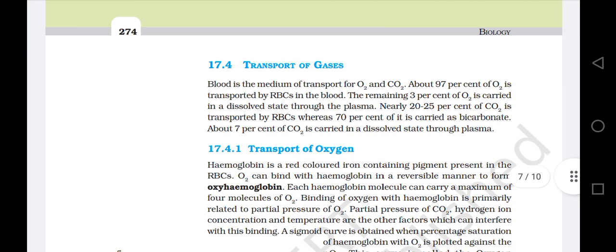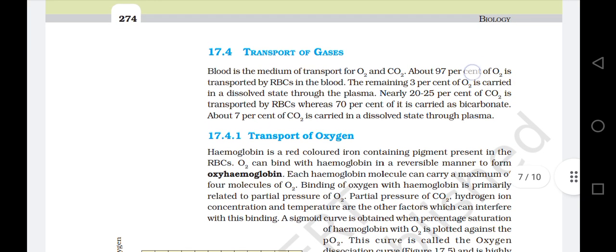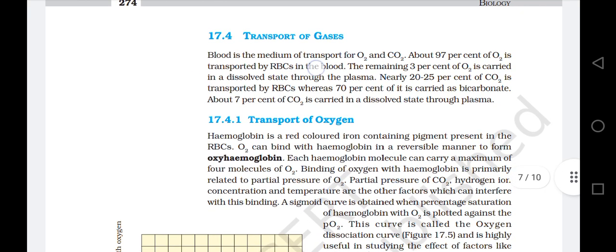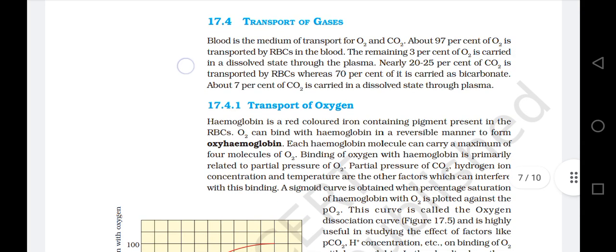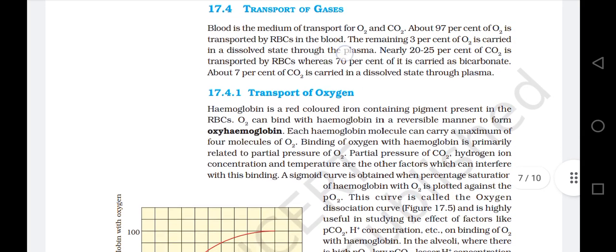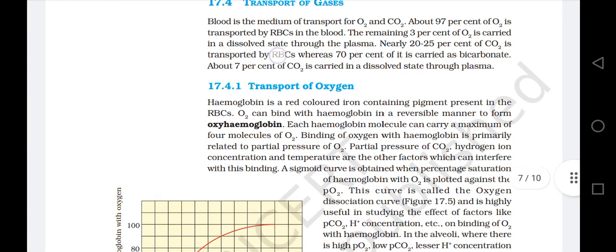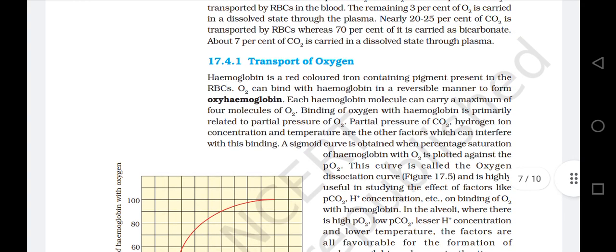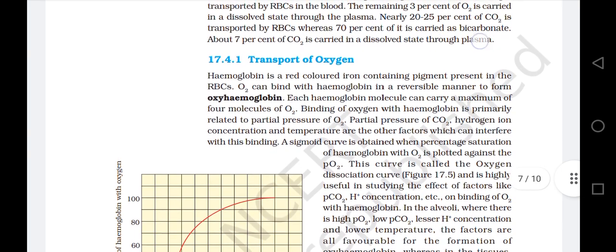17.4 Transport of gases. Blood is the medium of transport for oxygen and carbon dioxide. About 97% of oxygen is transported by RBCs in the blood. The remaining 3% of oxygen is carried in a dissolved state through the plasma. Nearly 20 to 25% of carbon dioxide is transported by RBCs, whereas 70% of it is carried as bicarbonate. About 7% of carbon dioxide is carried in a dissolved state through plasma.